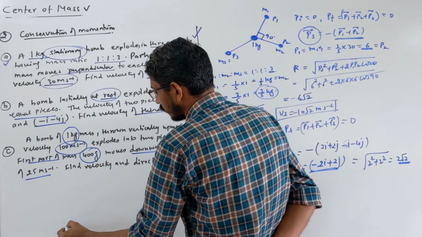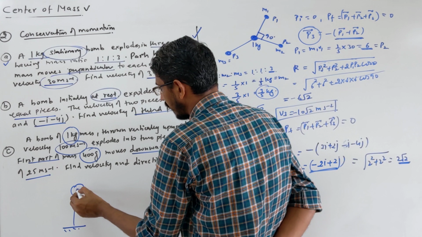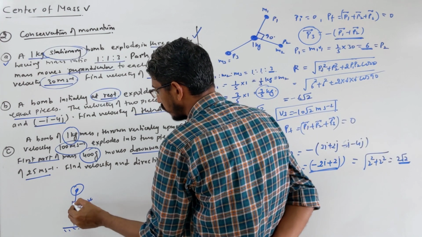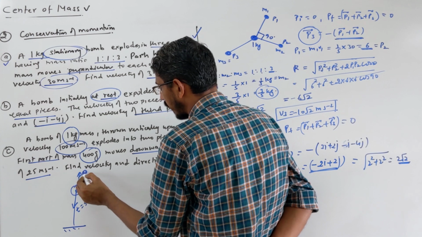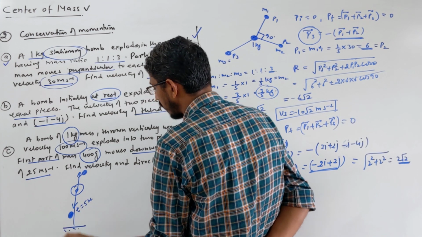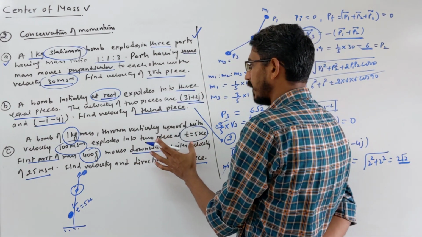So look here. You have thrown something from the ground, and when it reaches some height, after 5 seconds, they are saying it explodes into two pieces. One piece moves downward, obviously one piece should move upward, or it can move anywhere. Generally two pieces means they always move in opposite directions.